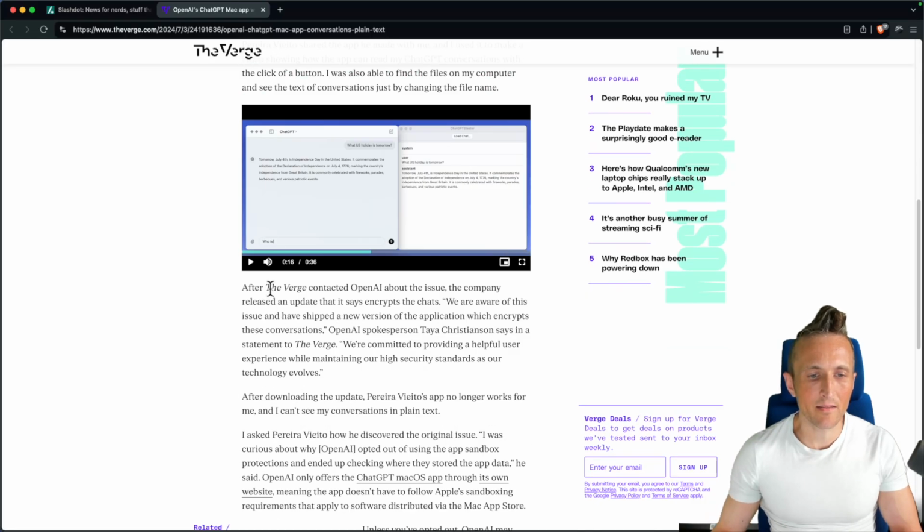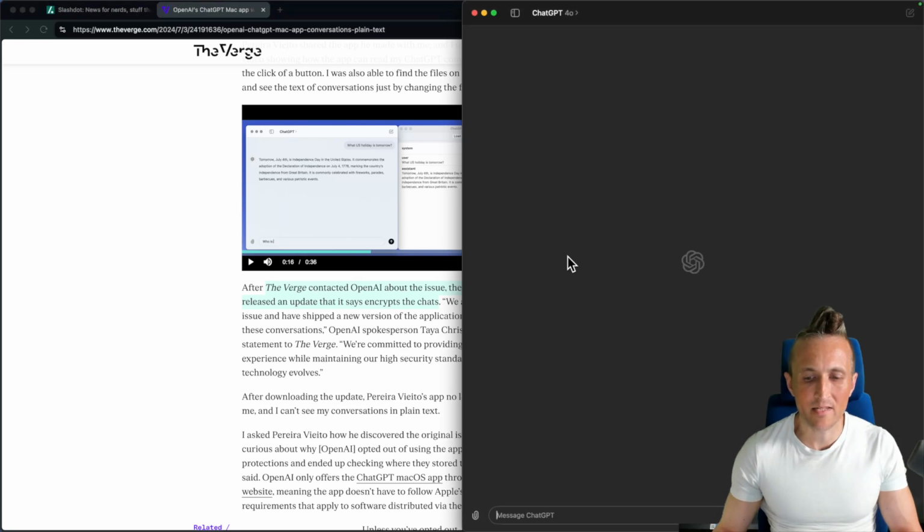Now, apparently, The Verge reached out to OpenAI about the issue, and the company has released an update, supposedly, that says it encrypts the chats. So what I want to do next here, I'm going to open up the ChatGPT app, and let's just see what happens when it updates here.